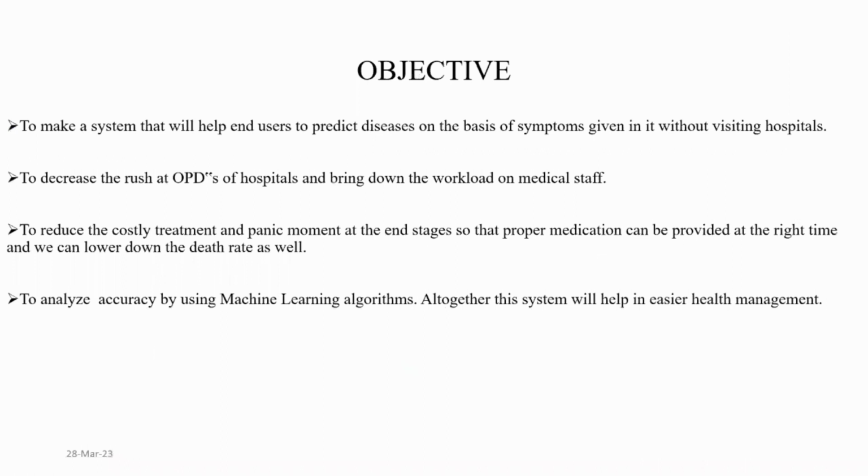The objective of the project is to make a system that will help end users predict diseases on the basis of symptoms given, without visiting the hospitals. The main objective is to decrease the OPDs of the hospitals, bring down the workload of the medical staff, and reduce costly treatment and the panic moment of the end stages. With proper medication provided at the right time, we can lower the death rate as well. We also analyze accuracy using machine learning algorithms. Altogether, this system will help in easier health management.